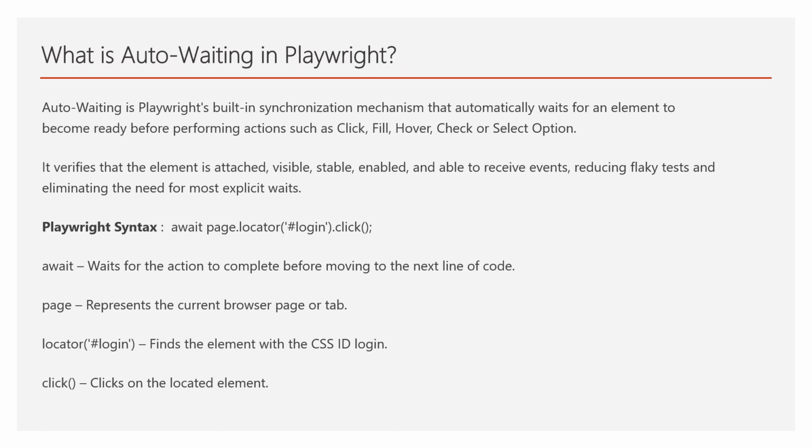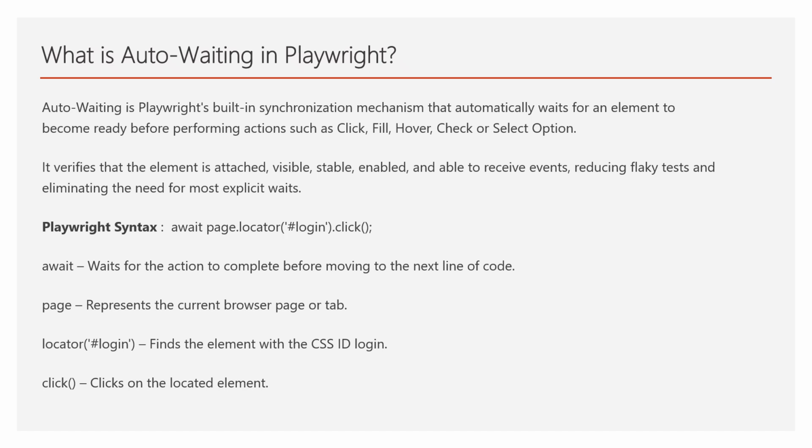And we need to understand what Playwright checks here. Before Playwright performs a click action, it automatically verifies several important conditions. First one will be the element must be attached to the DOM. Next, it must be visible on the screen.